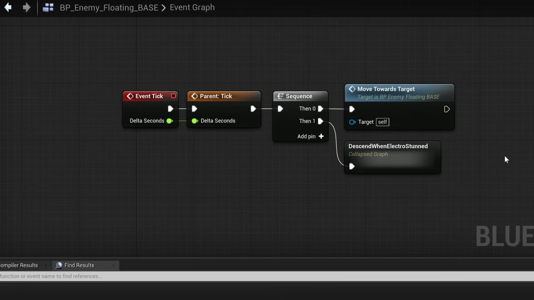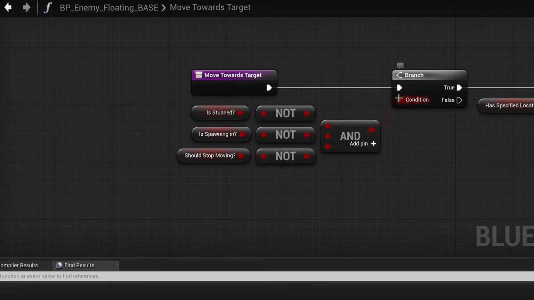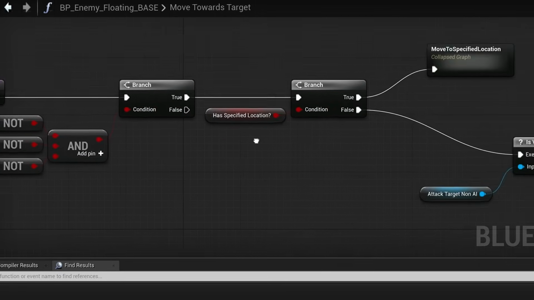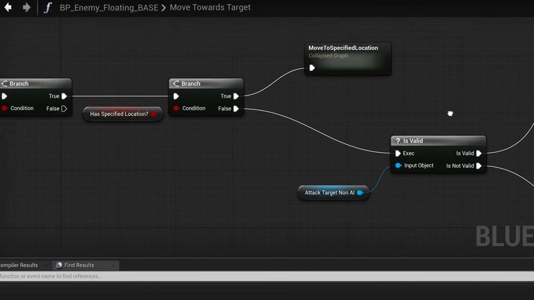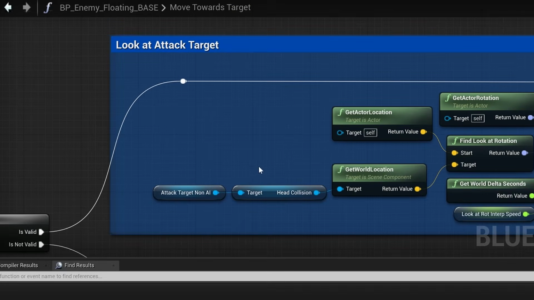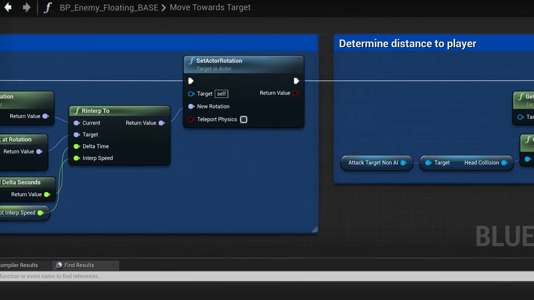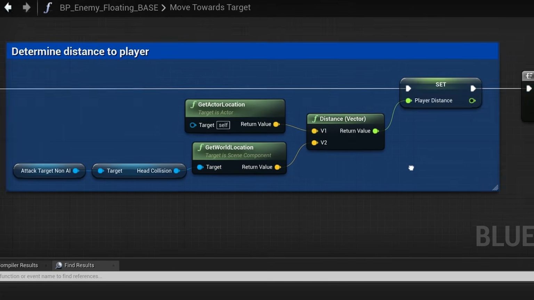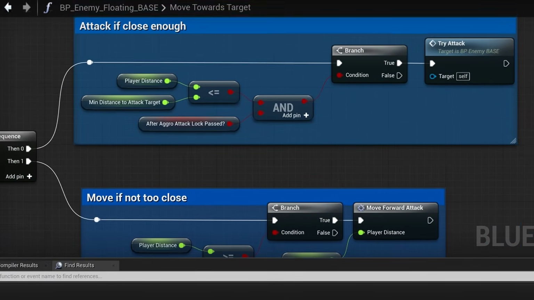An example from our VR game are the flying enemies. I wanted to keep these very simple and not give them any complicated AI or pathfinding, so on tick they will always rotate in the direction of the targeted player and move towards him. If they are close enough, they will initialize an attack.